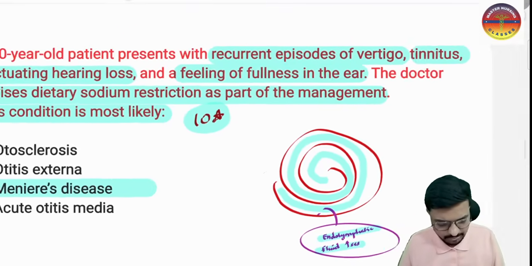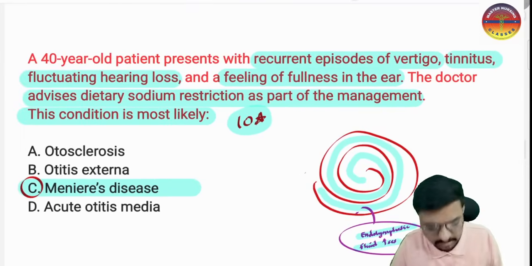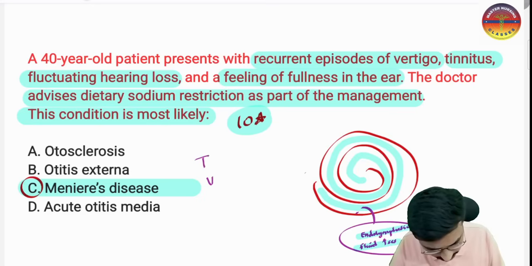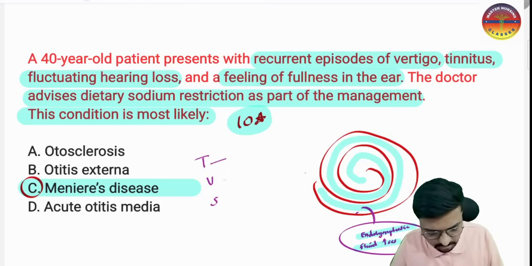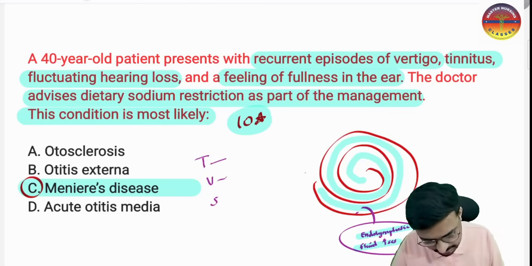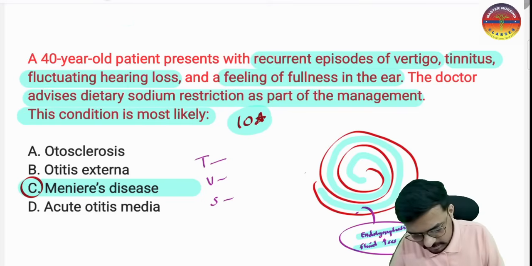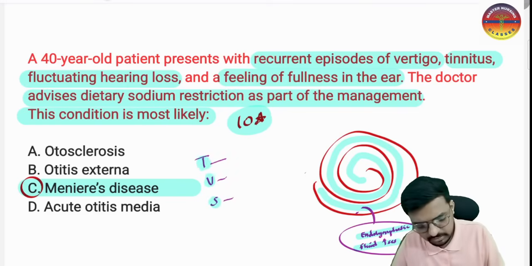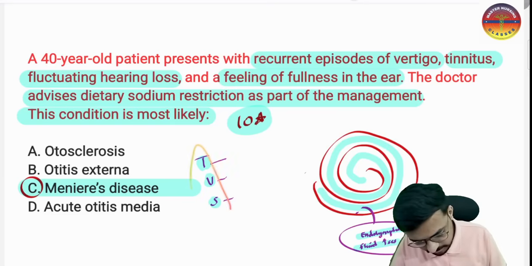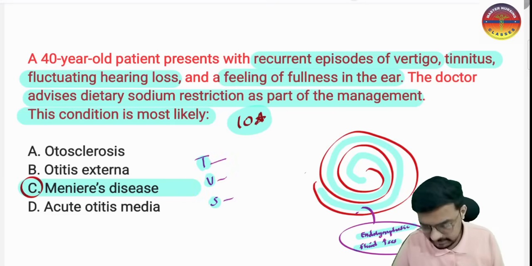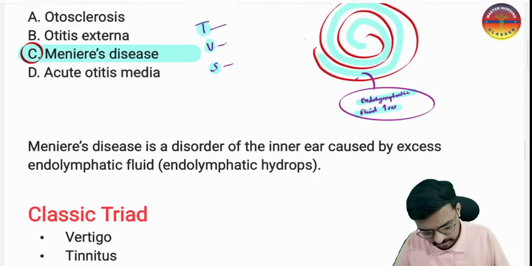So the patient will be having three very important classical triad symptoms, which you must and should remember. That is the 3Vs: tinnitus, and the most important, vertigo, and sensorineural hearing loss. So tinnitus, vertigo, sensorineural hearing loss. These are the very important triad symptoms of Meniere's disease. So please do remember. Okay, that is very important.